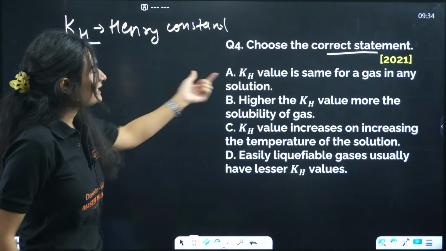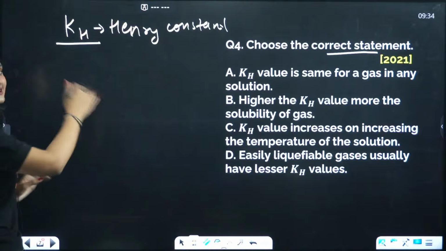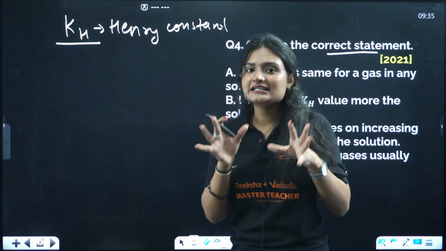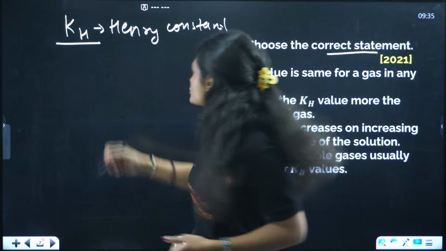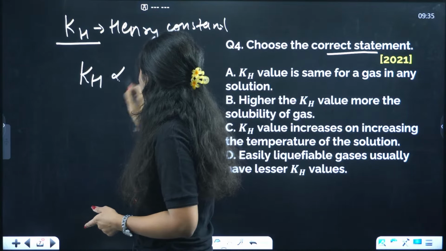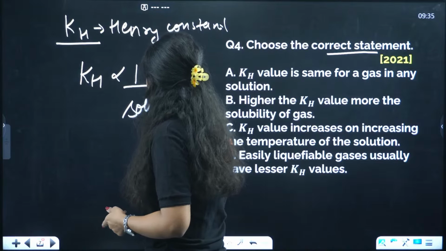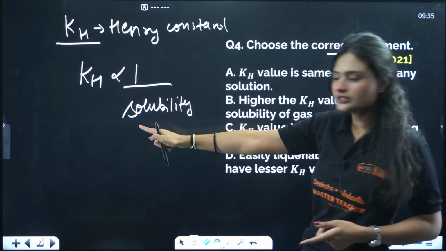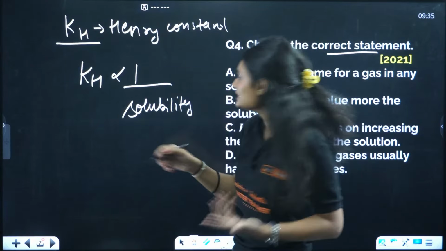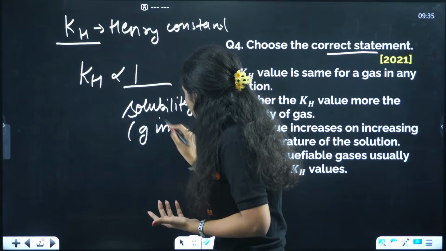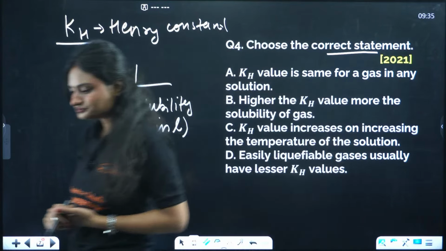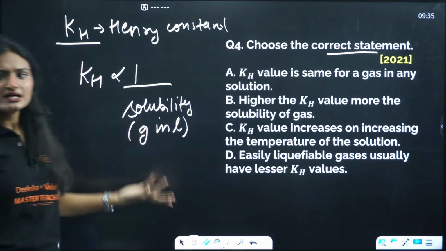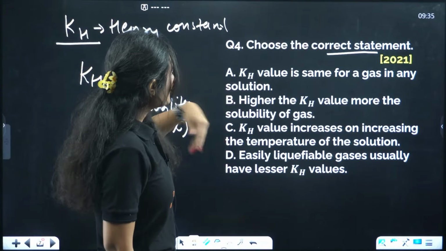Okay, so see, KH value. This KH value is related to solubility. How? It is related inversely to solubility, right? So KH is inversely related to solubility. If the KH value is high, the solubility, whose solubility? Solubility is of gas in liquid. Clear? So the solubility of gas in liquid is inversely related to KH value. That's what we know already, right? Okay, now let's see the options.